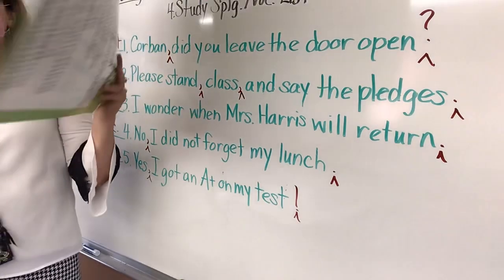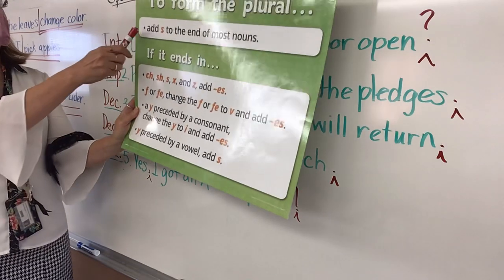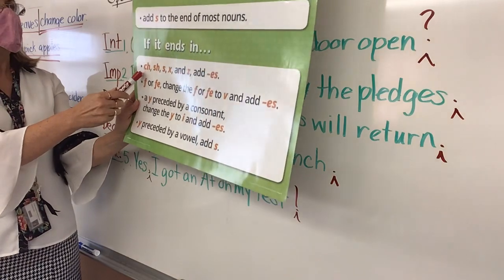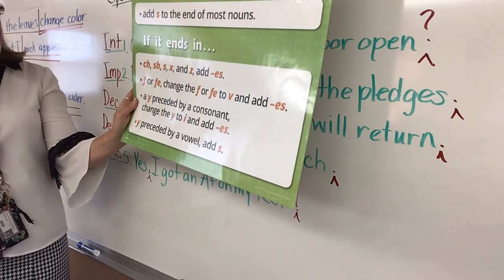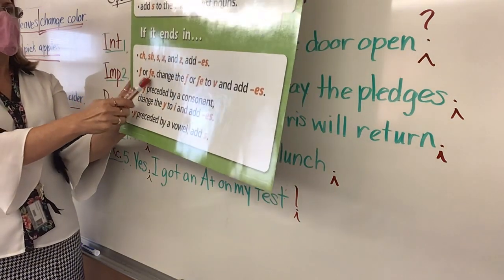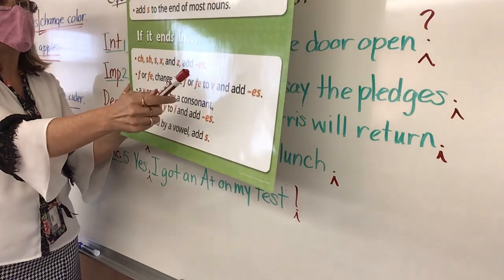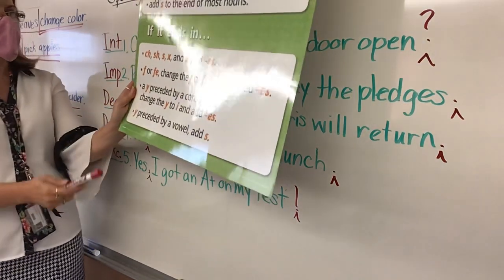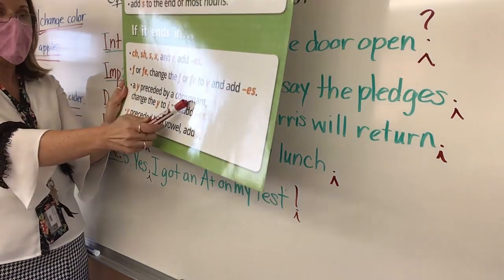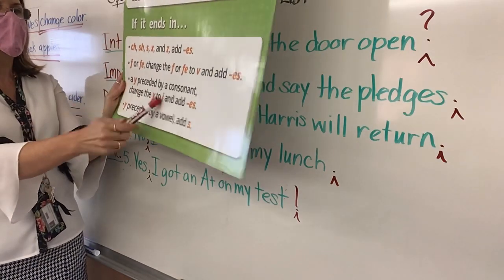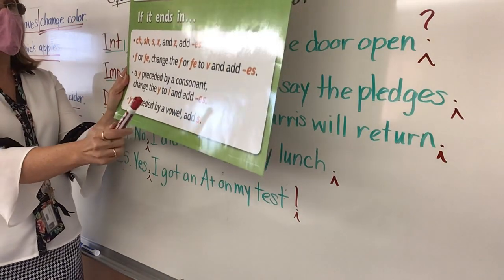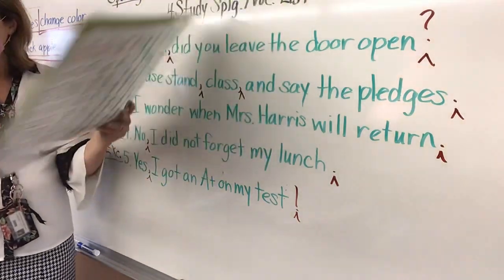All right, the new rule we're going to learn today has to do with making words plural. It is not on the chart. Let's review the rules on the chart. Most of the time, you're just going to add S to make words plural. But if the word ends in CH, SH, S, X, or Z, add ES. If a word ends in F or FE, change the F or FE to a V and add ES. A word ending in Y, preceded by a consonant, change the Y to an I and add ES. A word ending in Y, preceded by a vowel, just add S.